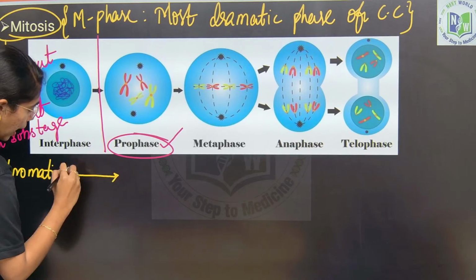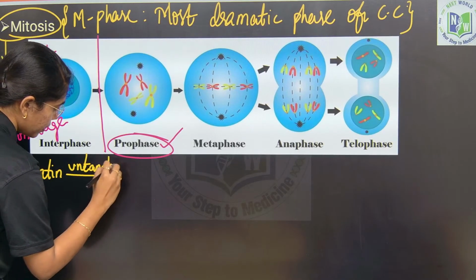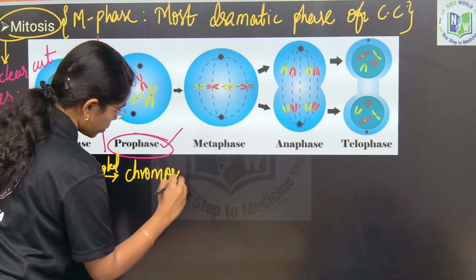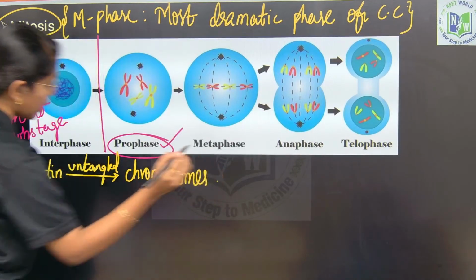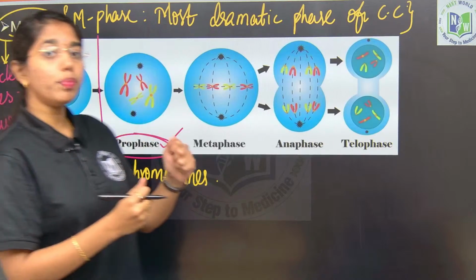Chromatin gets untangled to chromosomes and chromosome formation occurs.